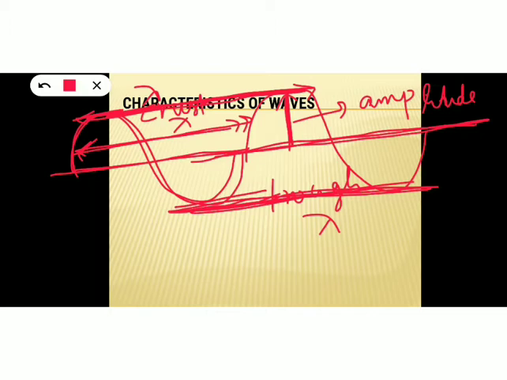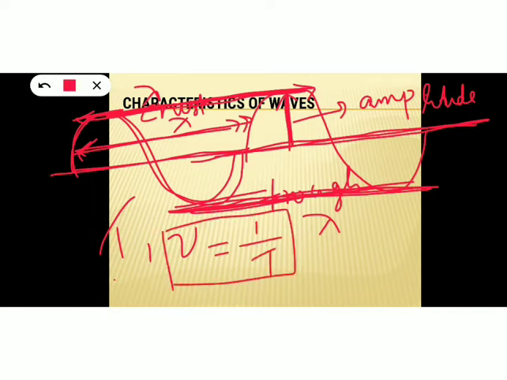And what is frequency? Frequency nu is denoted by the number of waves completed in 1 second. There is a relationship between frequency and time period: frequency nu is equal to 1 by time period. Unit of frequency is hertz. Unit of time period is second. Unit of amplitude is meter. So these are some of the characteristics of waves, and you had already studied about these concepts.